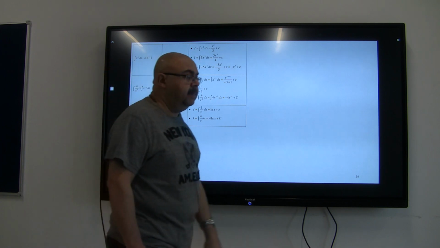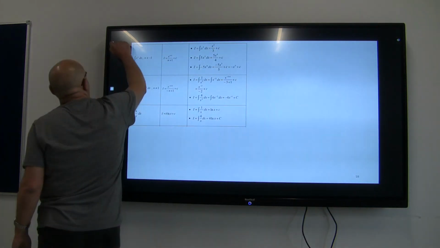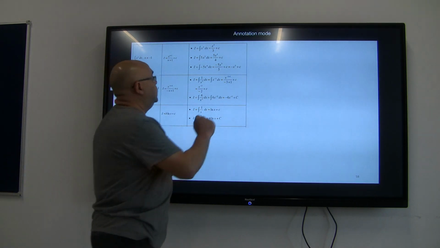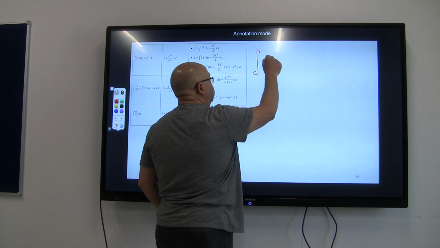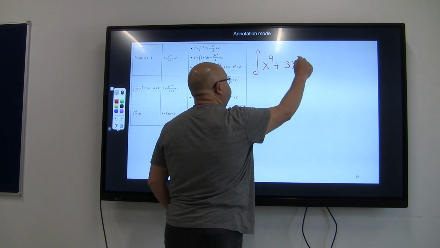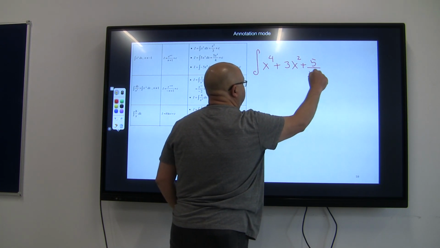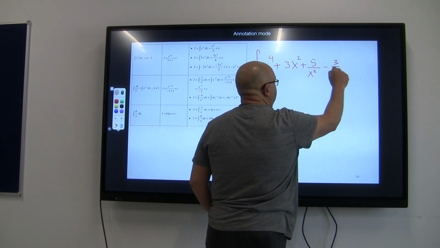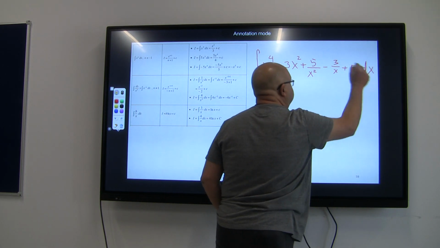Let me do some examples for you. Okay? Let's say I want to integrate, for example, x to the power of 4 plus 3 over x to the power of 2 plus 5 over x to the power of 2 minus, let's say, 3 over x plus 5, with respect to dx.